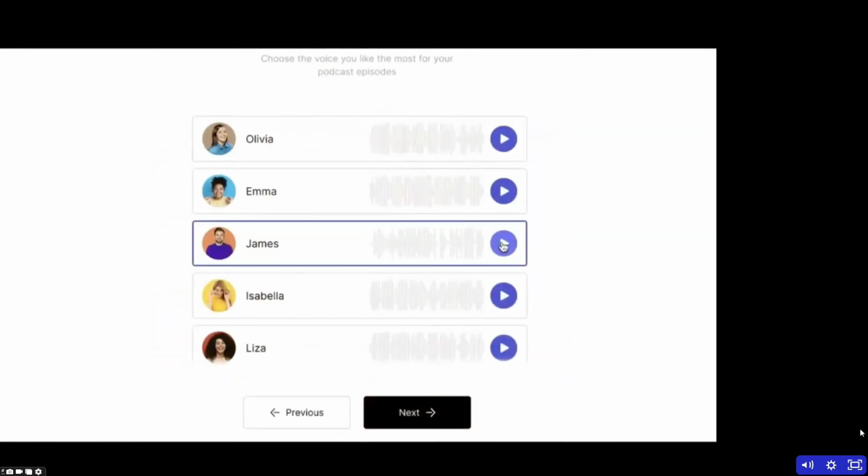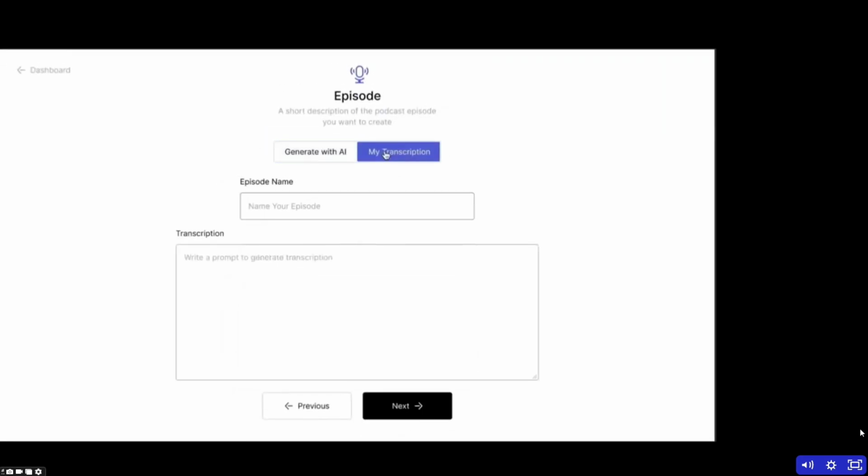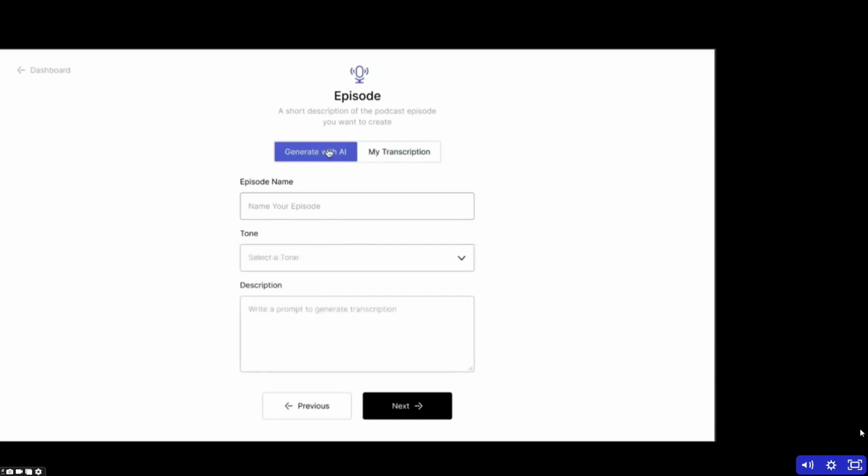All right, I think that's going to go great with the music. So we're going to go with that and click Next. Now we have two options here. First off, if you want to write your own transcript, you can totally do that with Podcaster. You don't have to use AI if you don't want to actually generate the text in the transcript.